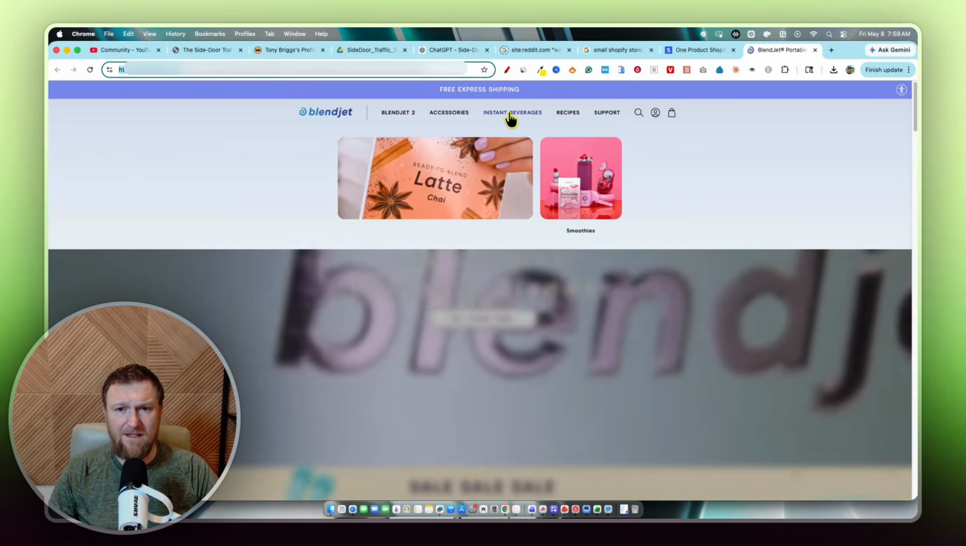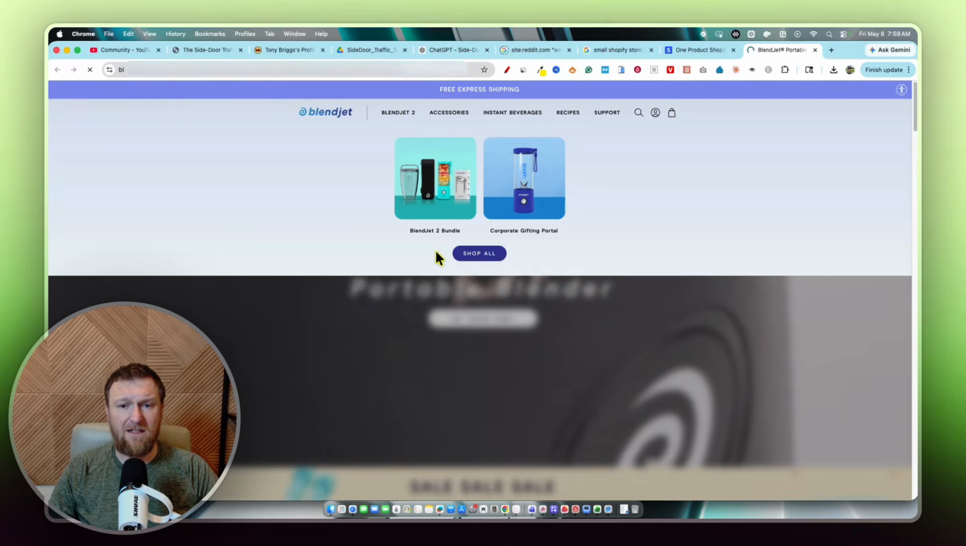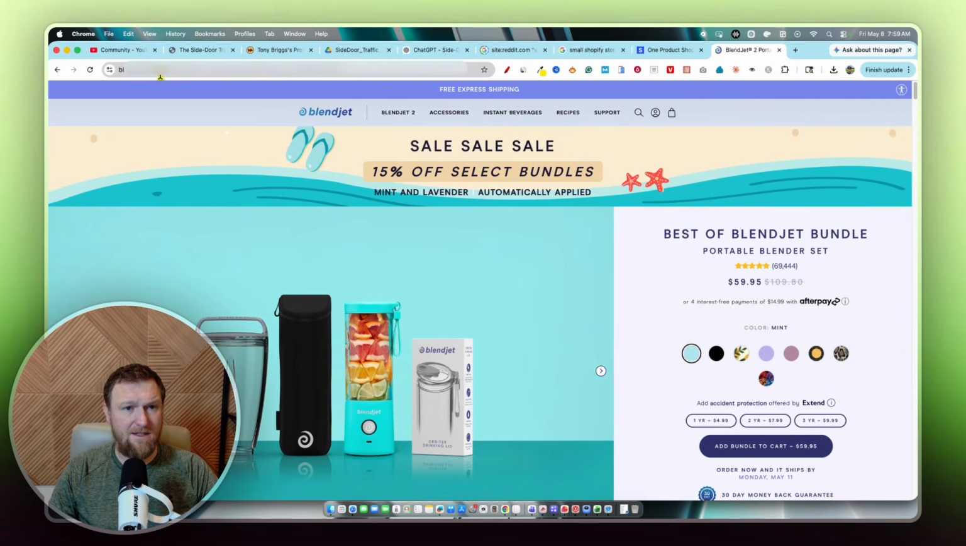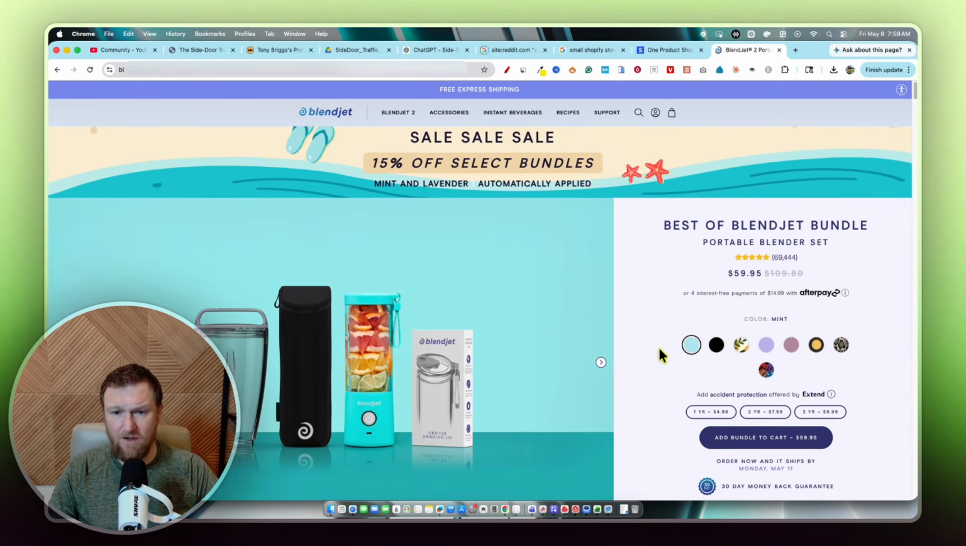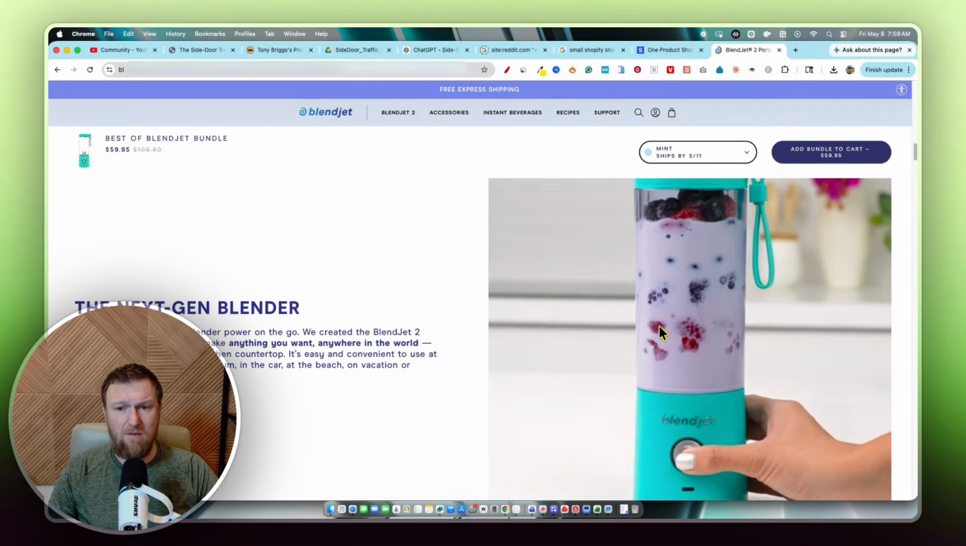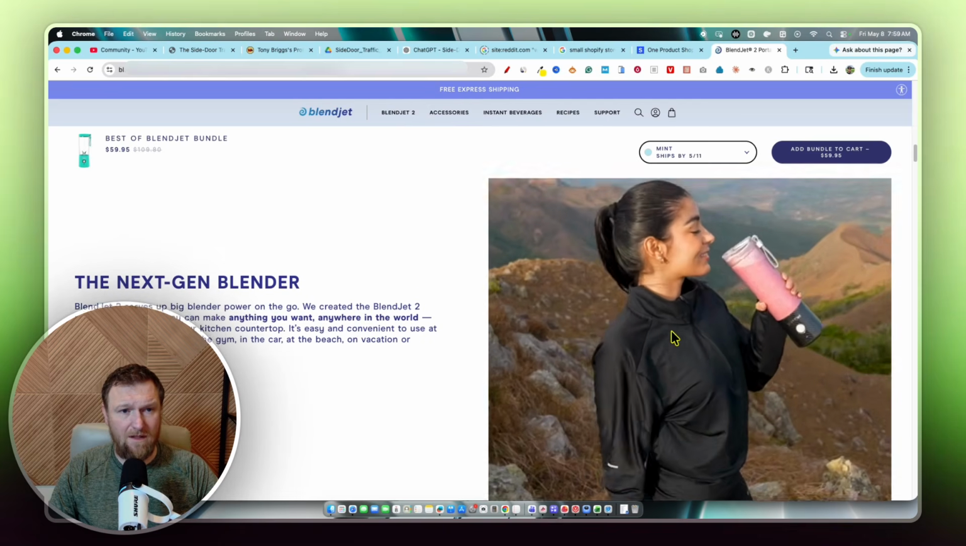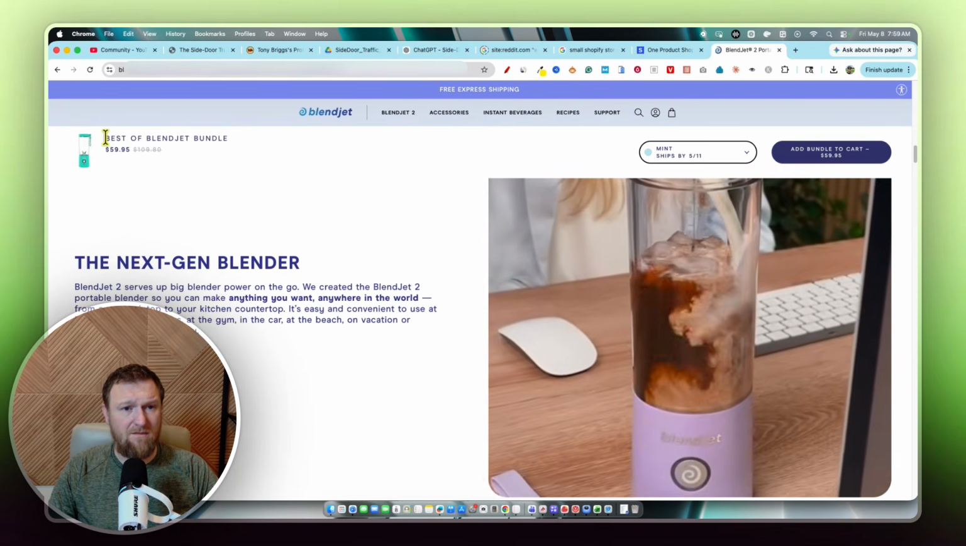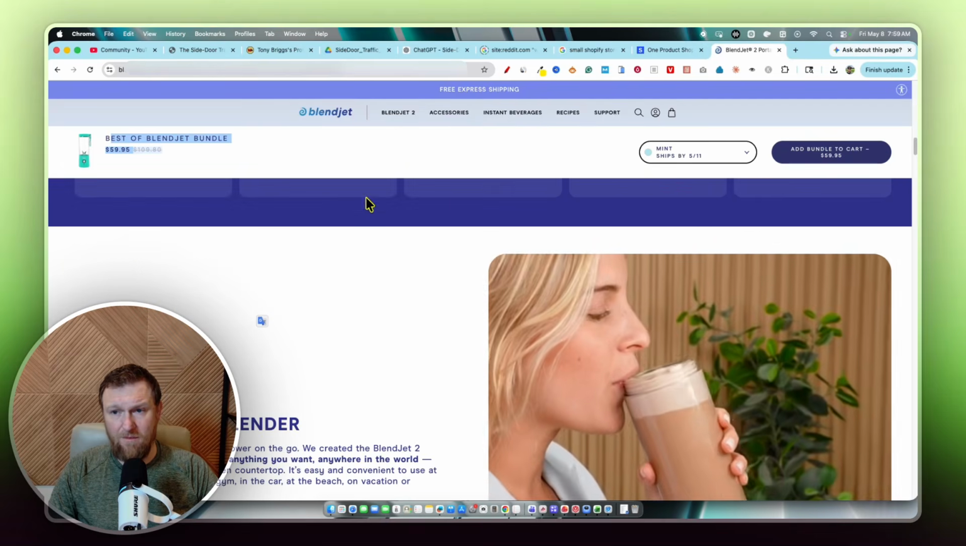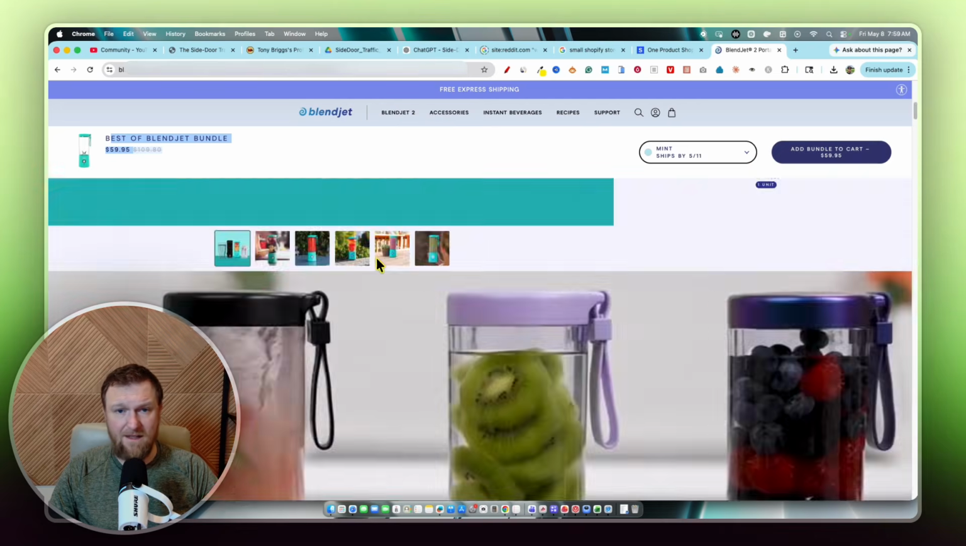And I might want to go and see, there's the BlendJet 2. So we just click on that, and then hopefully it will open up. This is the product right there. So there's your product bundle. And maybe we want to just focus on the bundle, or could you just buy, okay, yeah, best BlendJet bundle. So the minimum product does come with, it's a bundle, okay?